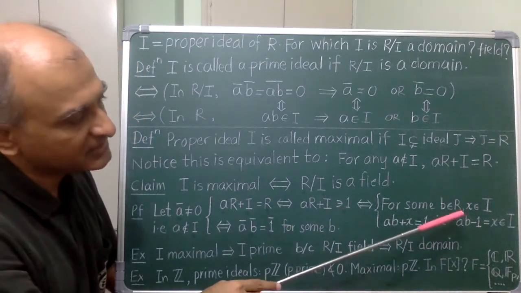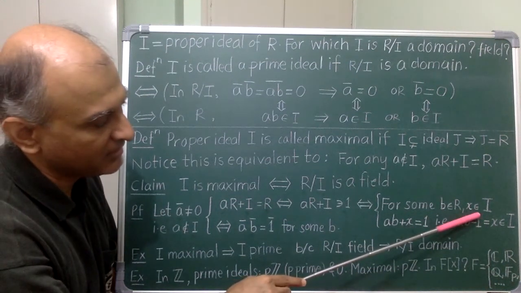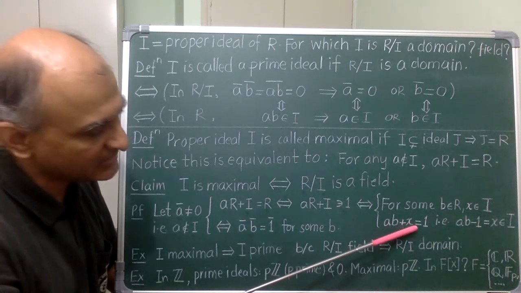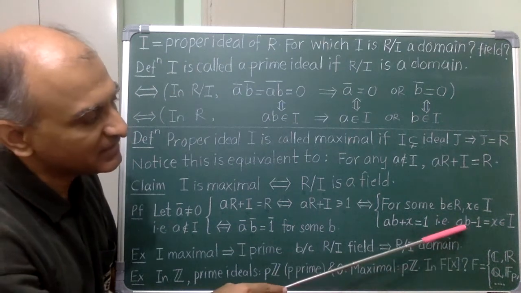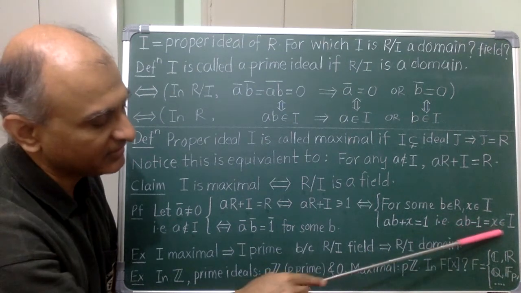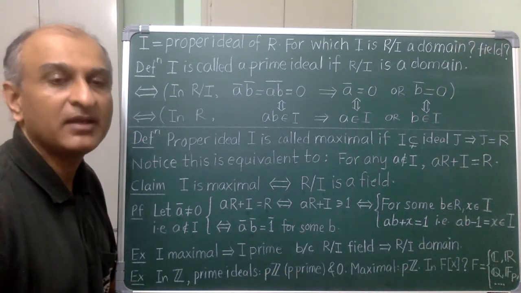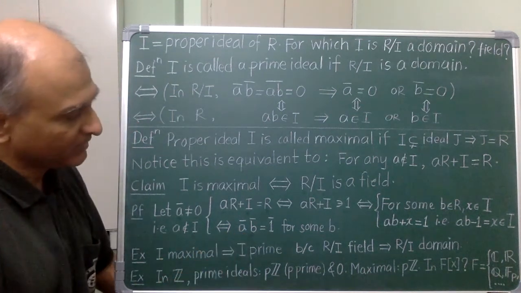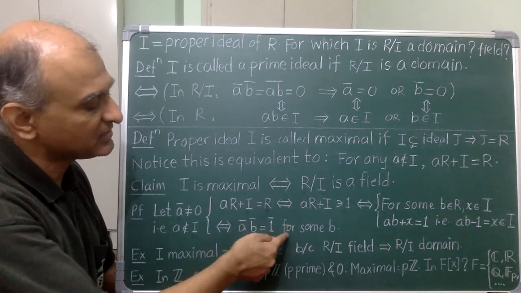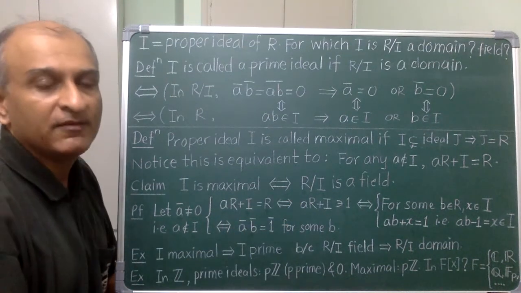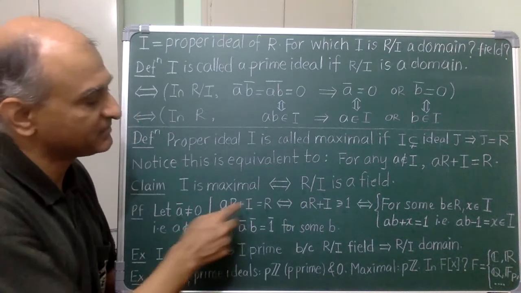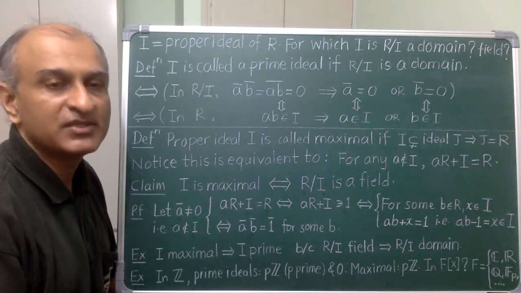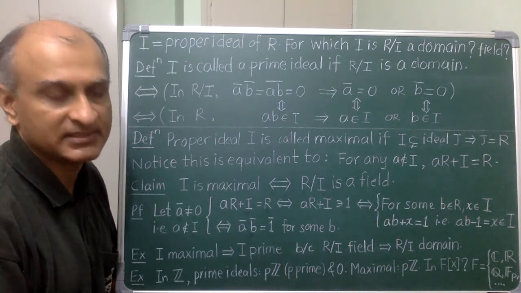That means there is a B in R and X in I such that AB plus X is 1. But that means that AB minus 1 is in the ideal, and so AB and 1 are equal modulo I. So B bar is the required inverse. To show the converse, just run the same argument backwards. We'll see a less bloody proof of this basic fact next time based on the correspondence theorem for ideals.